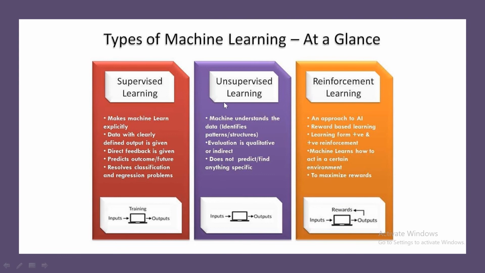And the third type is reinforcement learning. Reinforcement learning is a type of learning where the machine understands the learning based on the reward that it gets. Suppose a machine starts to learn, it will do some actions, and based on those actions it will get some reward, like a positive reward or a negative reward.